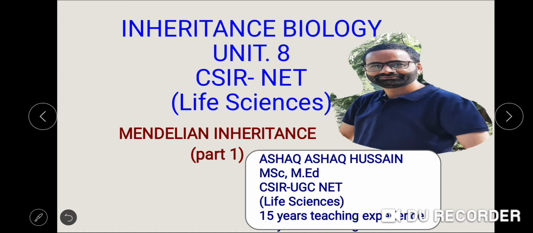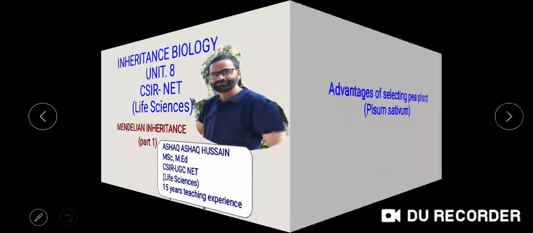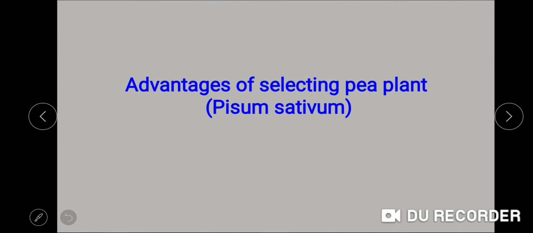As we know, Gregor John Mendel, who is remembered as the father of genetics, began his historic studies on the pea plants or Pisum sativum in 1856. The question now arises, why did Mendel select the pea plants, why not any other plant for his experiments? There must be some reason or some advantages of selecting the pea plants. Yes, there are some advantages, and that is why Mendel selected the pea plants for his experiments.